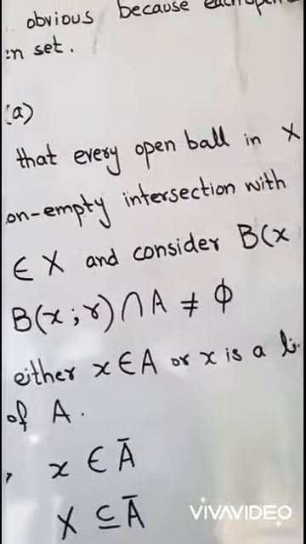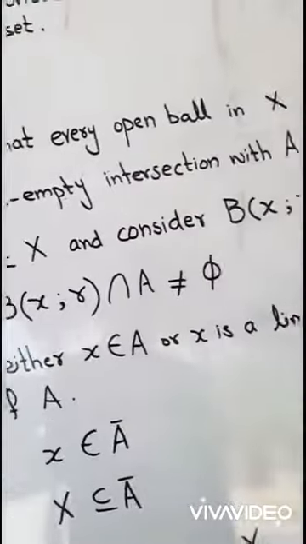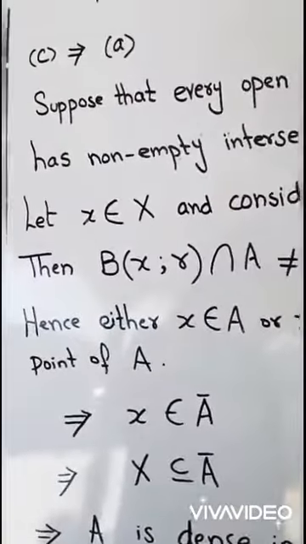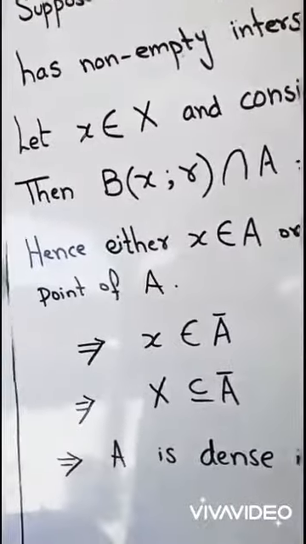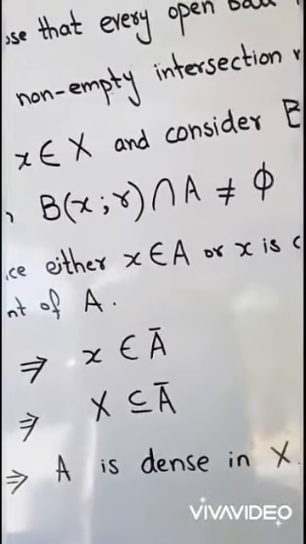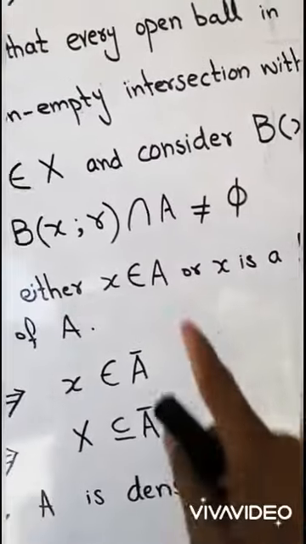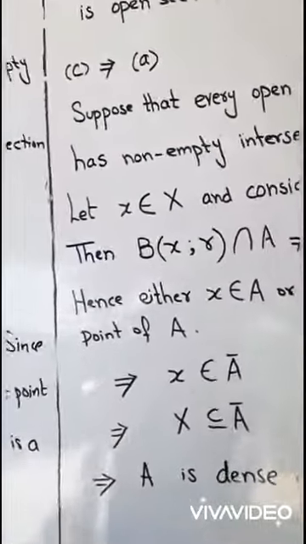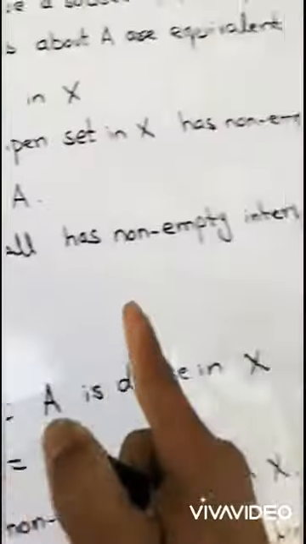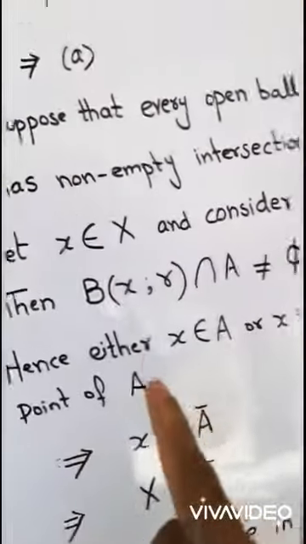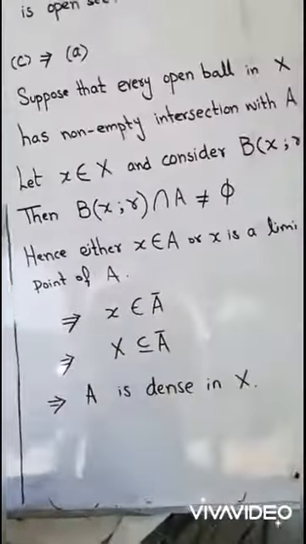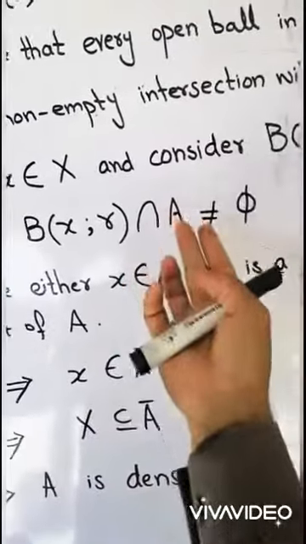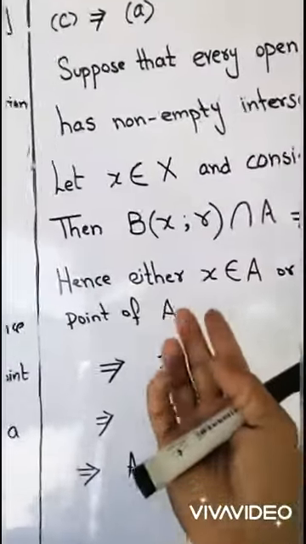Next, 3 implies 1. What is 3? Every open ball in X has a non-empty intersection with A. Let x belong to X and consider an open ball B(x, r). Then B(x, r) intersection with A must be non-empty. Why? By our supposition that every open ball has a non-empty intersection with A. So B(x, r) is an open ball, so it must have non-empty intersection with A. Hence, what are the consequences?